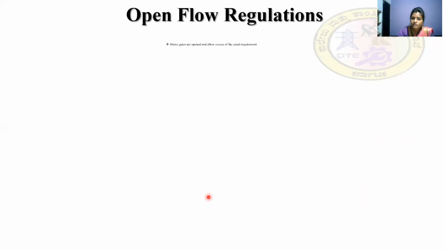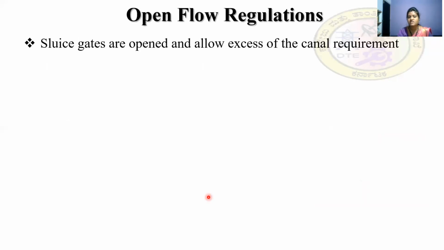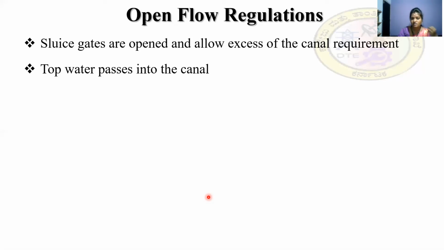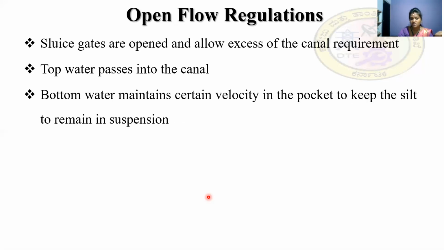The other one is the open flow regulation. Here the sluice gates are open and allow water in excess of canal requirement. It allows more water than the canal requires. The top water always passes into the canal. The bottom water remains under certain velocity in the pockets to keep the silt in suspension.